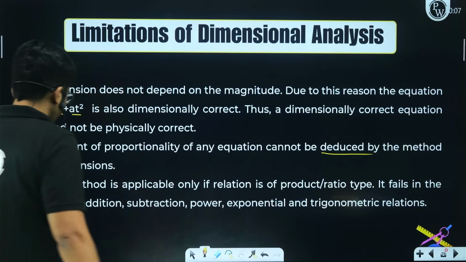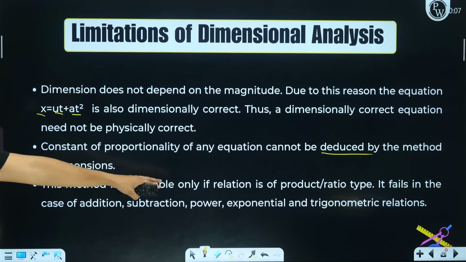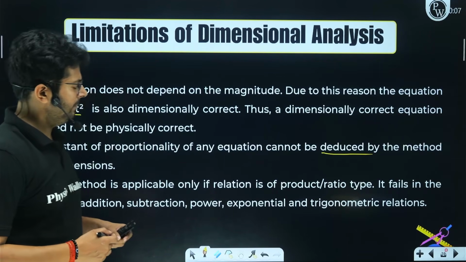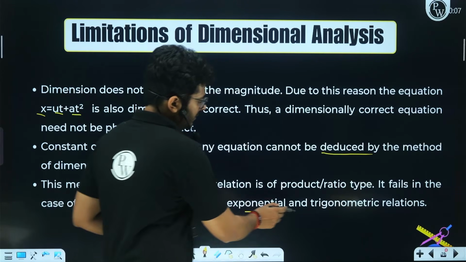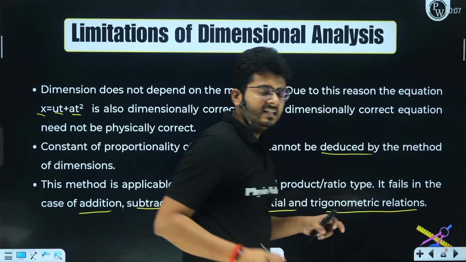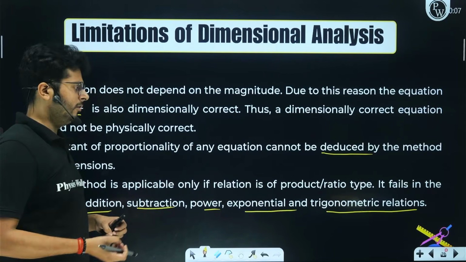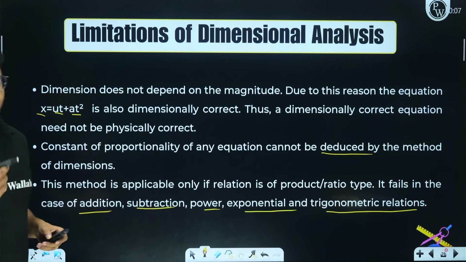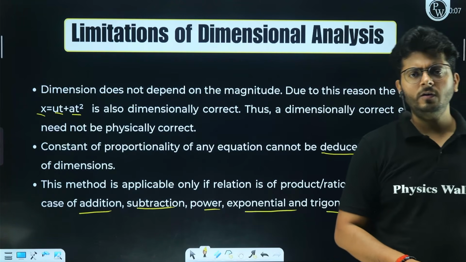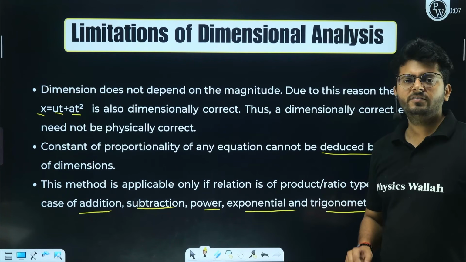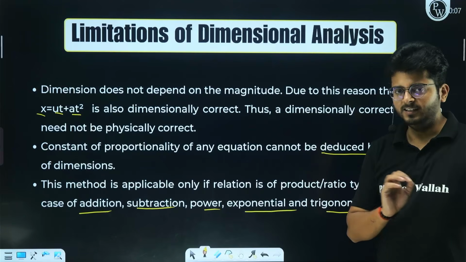And over here, the method is applicable only if the relation is of product or ratio type. In the cases of addition, subtraction, power, exponential, or trigonometric relations, you cannot derive or deduce these kinds of relations from dimensional analysis, right? So this is the simple application and simple limitation of dimensional analysis. And I believe till here everything must be crystal clear, right?